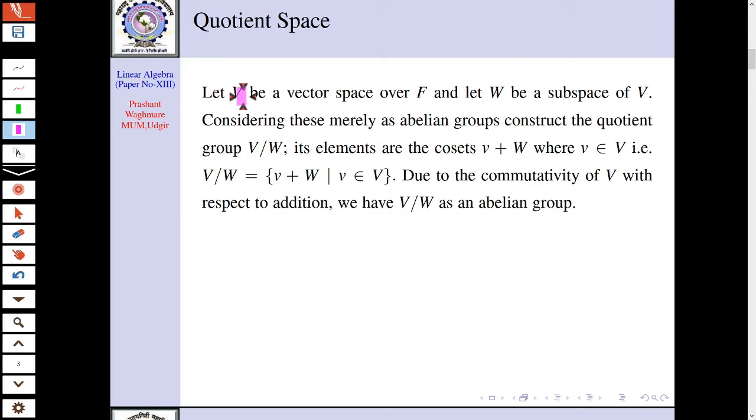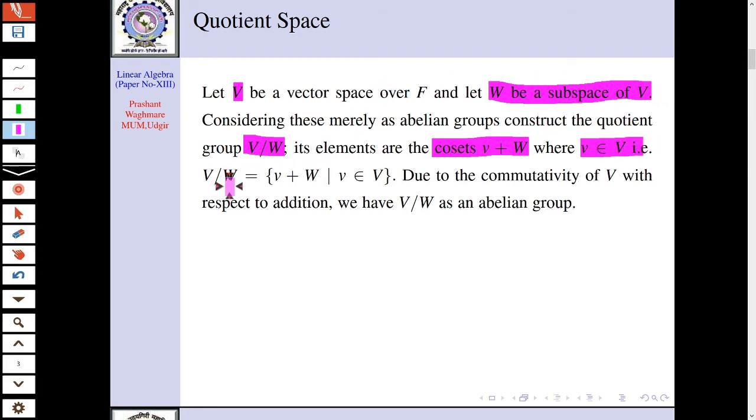As V is abelian, W is obviously a normal subgroup here. So V mod W contains the set of all cosets of the form v plus W. Since V is an abelian group with respect to addition, the coset looks like v plus W, where the small v is in capital V.